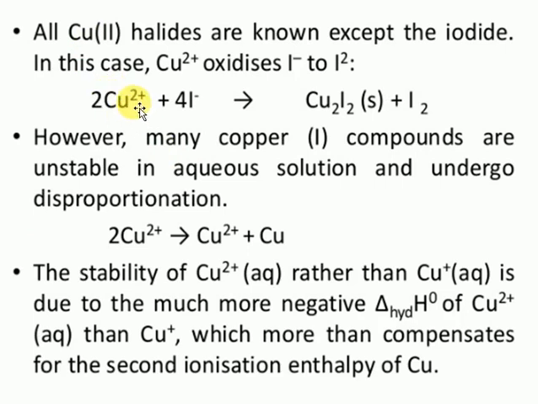You may ask: moving left to right, ionization enthalpy slowly decreases, but copper has the highest ionization enthalpy value because of stability. We will discuss hydration enthalpy and ionization enthalpy later.